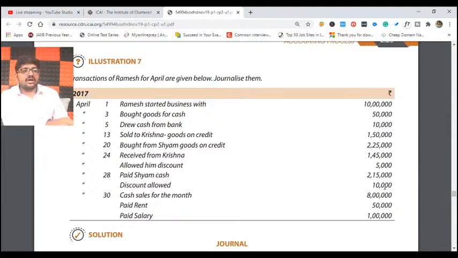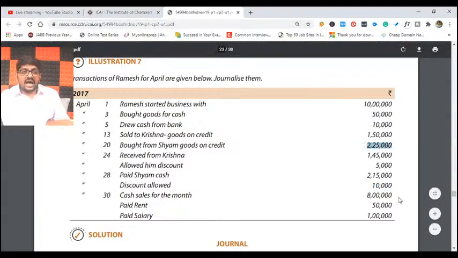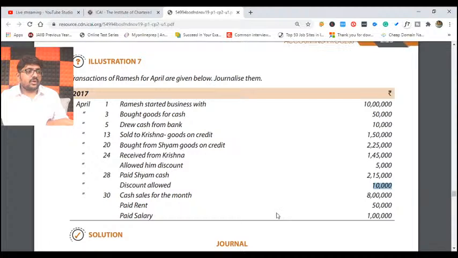Next, paid Sham in cash, how much? 2,15,000, and received a discount of 10,000. Both are happening. So what will the journal entry be? Sham account debit 2,25,000, to cash or bank 2,15,000, to discount received 10,000. Again, Sham account debit 2,25,000, to cash or bank 2,15,000, to discount received 10,000.